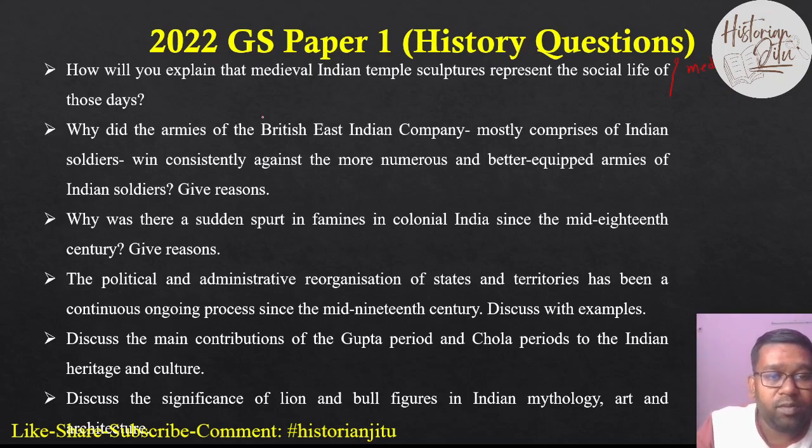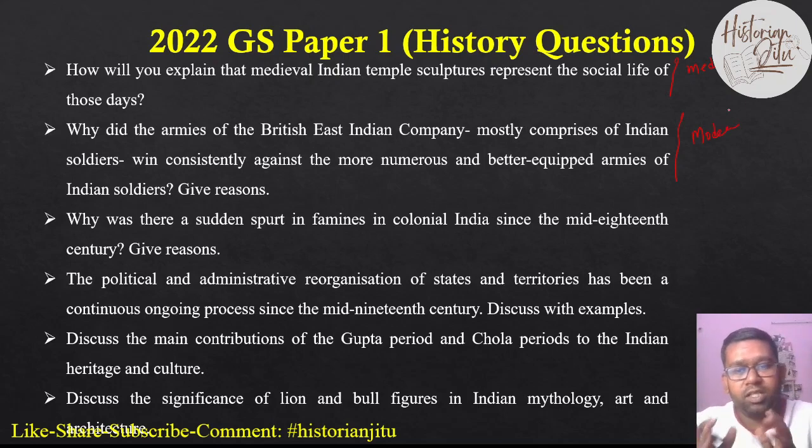Why did the armies of the British East India Company, mostly comprising Indian soldiers, win consistently against the more numerous and better equipped armies of Indian rulers? So this question is from modern India. We will discuss all these questions in a separate video also, when we cover all these topics. Then, why was there a sudden spurt in famines in colonial India since the mid 18th century?